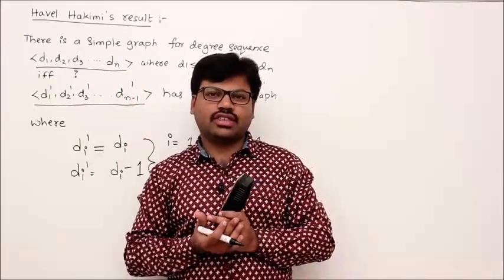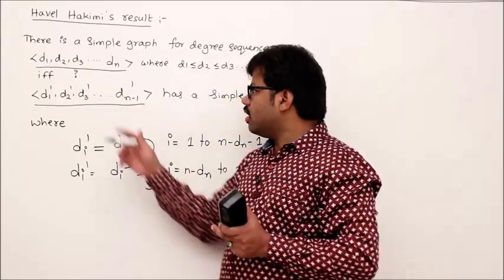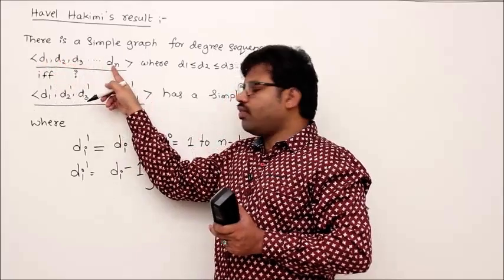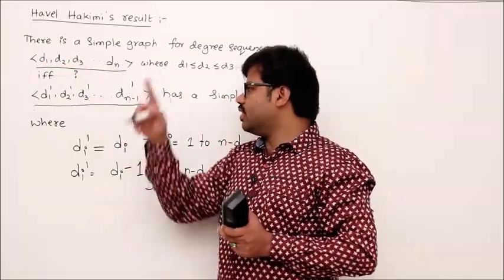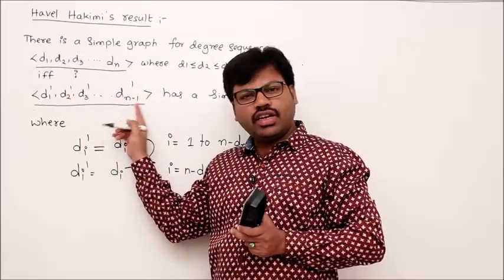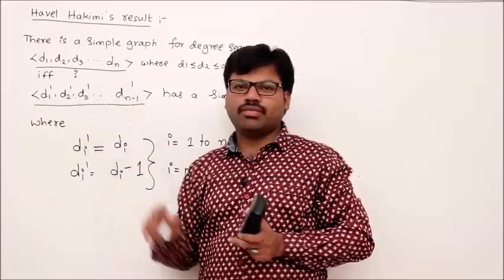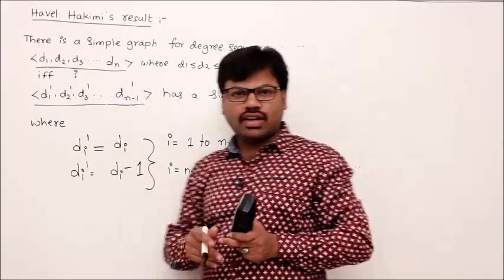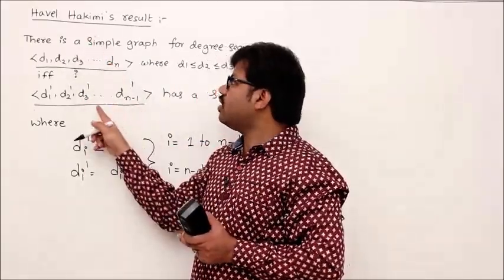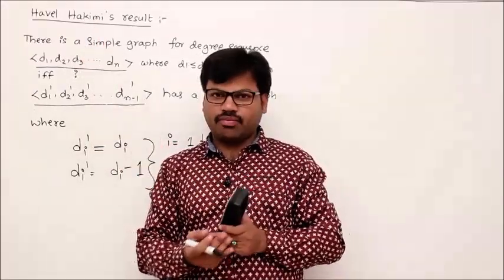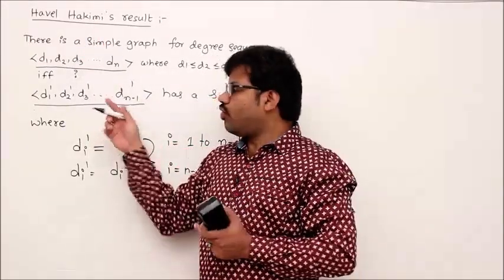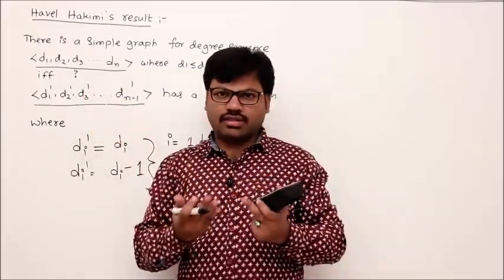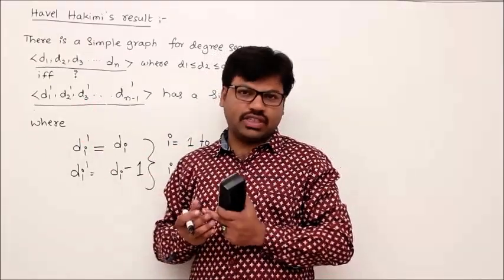That's what students question. So what I say is, if you observe the difference between these two, this is an integer sequence of n integers. This is a sequence of n minus 1 integers. That means we are reducing the problem. If you don't know whether this integer sequence has a graph or not, again you reconstruct this one. That means use the Havel-Hakimi theorem one more time. Then you will form a new integer sequence with a lesser size than the previous one.